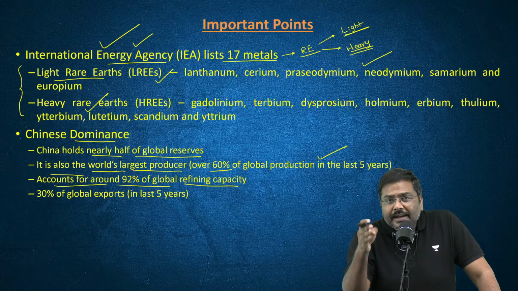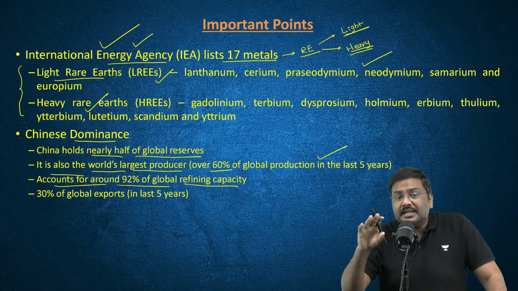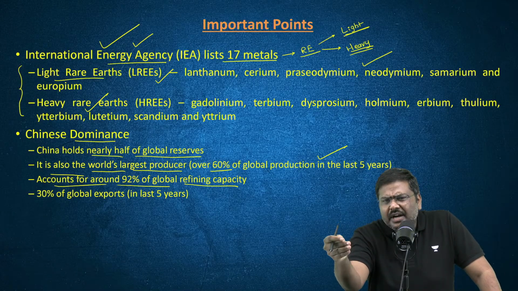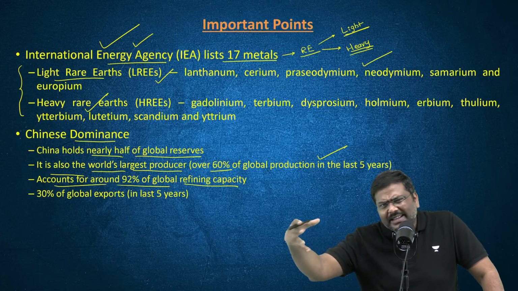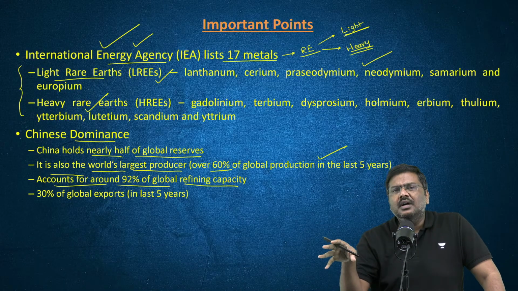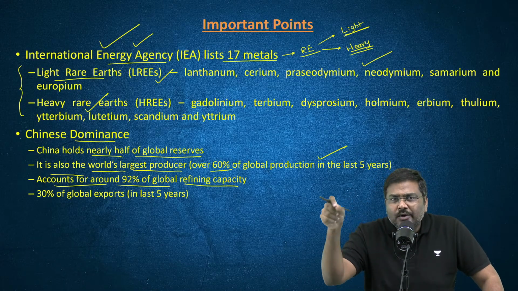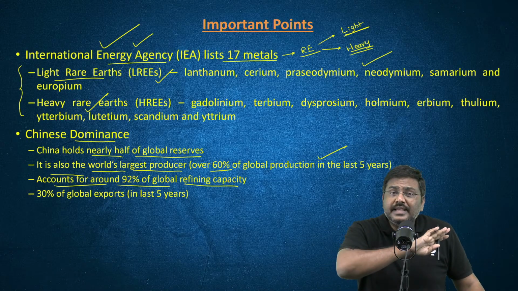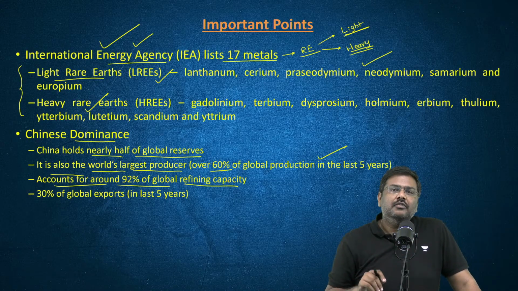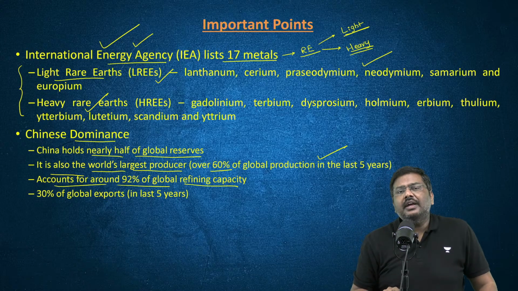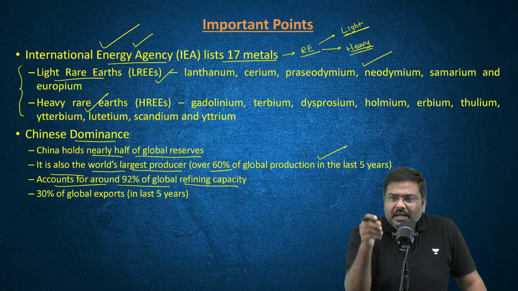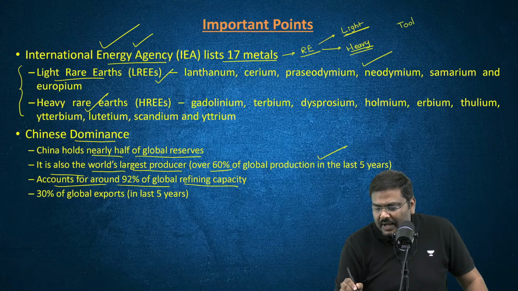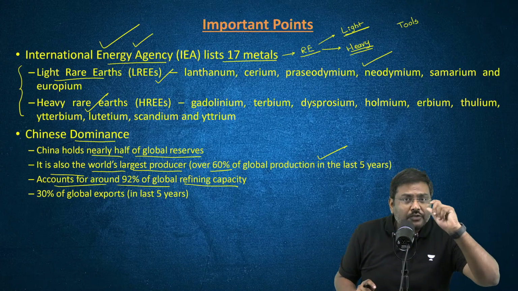Now, when China imposes a ban, and it has done this by the way, or a restriction on the export of anything associated with rare earths, it will be felt by the global market. The effect will be felt across multiple countries. For example, back in 2023, the Chinese government imposed a ban on the export of tools. Look at this: export of tools.